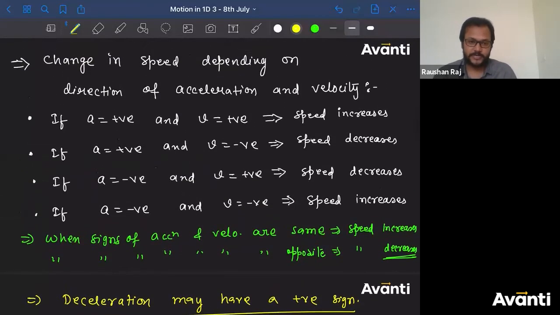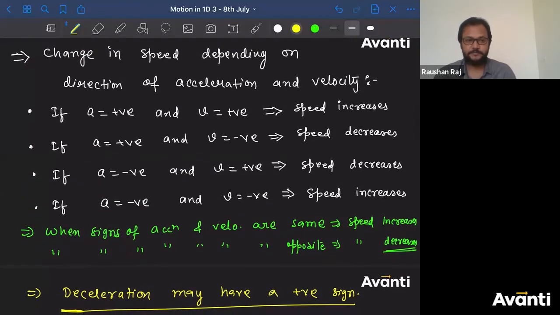I don't want you to have any confusion in this one, because this is very, very important. If you don't understand these things, you will assume some redundant data, some extra data, some illogical data while solving some numericals. That should not be done. All right, should I proceed forward?